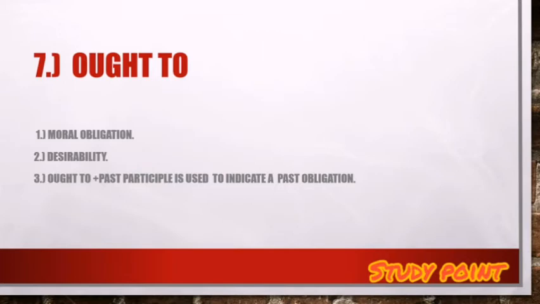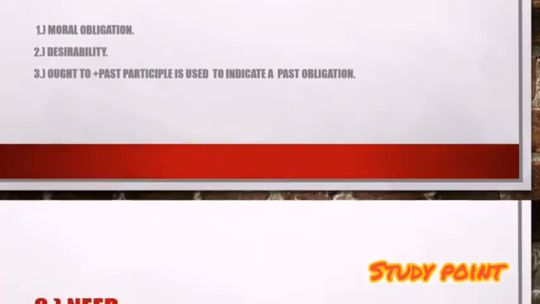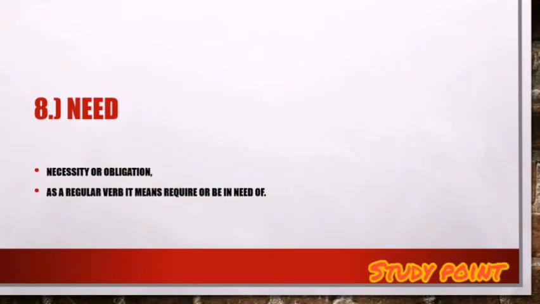Next is ought to. It is used for moral obligation. Example, we ought to serve our parents. Second, desirability. Example, you ought not to walk barefooted. Third, ought to plus past participle is used to indicate past obligation. Example, you ought to have been more careful.